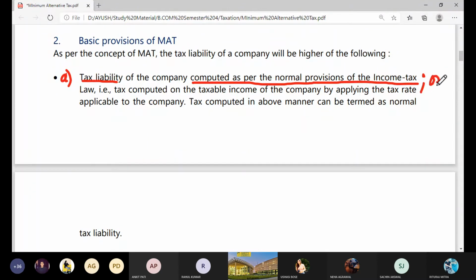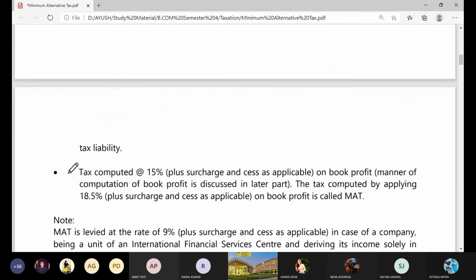Or point B, tax computed at the rate of 15% on book profit. It was previously 18.5%, now it has been changed to 15%. This is irrespective of surcharge and cess. You have to add surcharge and cess above this.